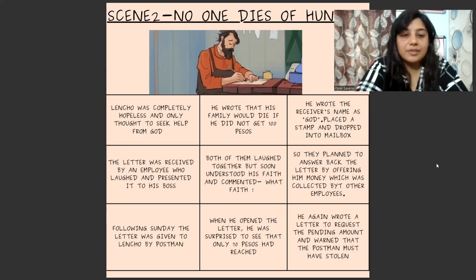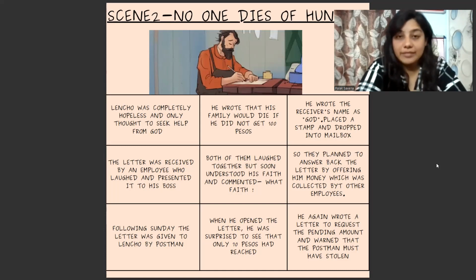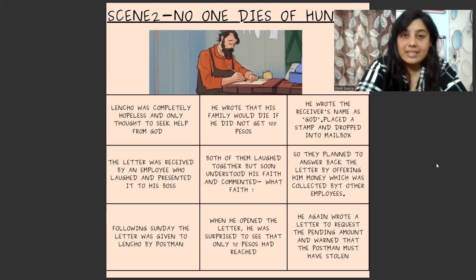The following Sunday, the letter was given to Lencho by the postman. Now the postman very happily, we have read this phrase, experienced the contentment of doing a good deed. This particular man who gave the envelope to Lencho knew that they had done a good deed. When Lencho opened the letter, he was surprised to see that only 70 pesos had reached.